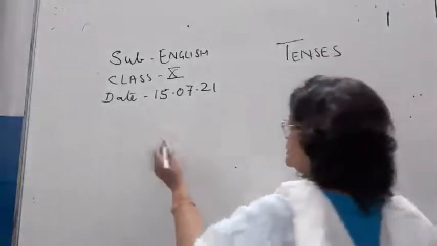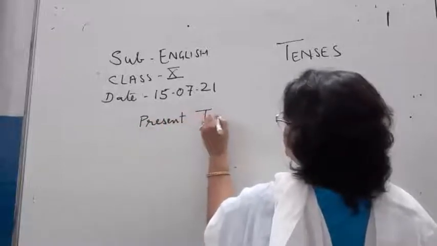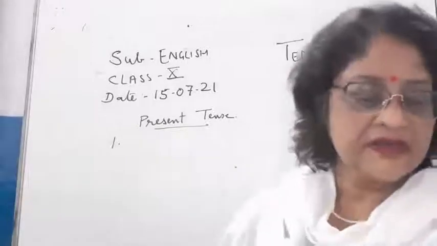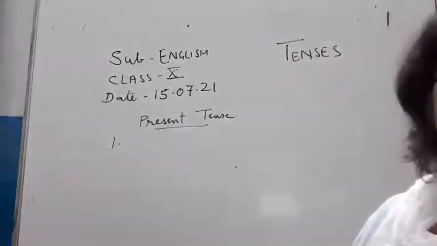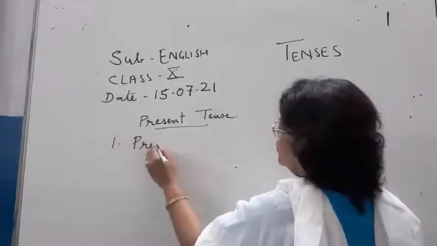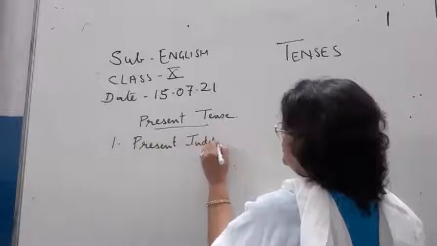Now present tense is divided into 4 types. First is present indefinite tense,